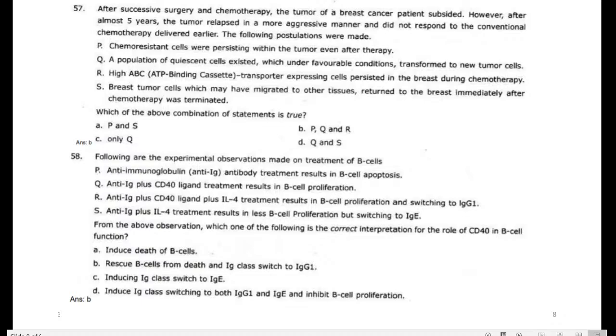The correct answer is that it rescues B cells from death and the Ig class switches to IgG1. Two things happen.